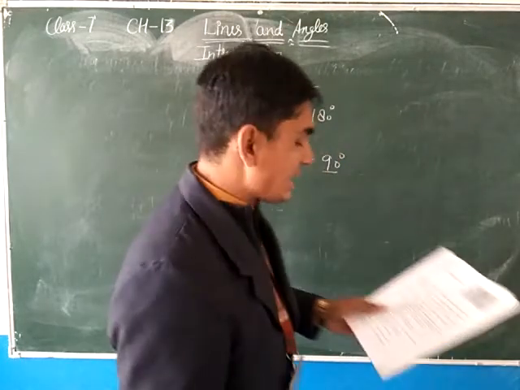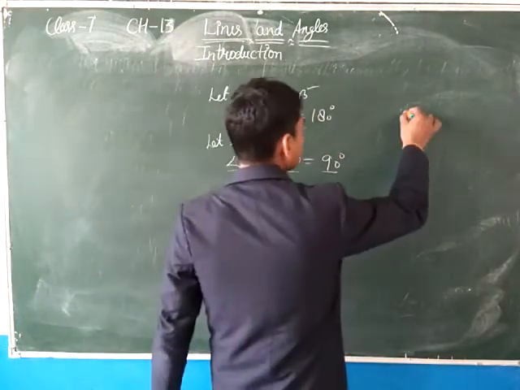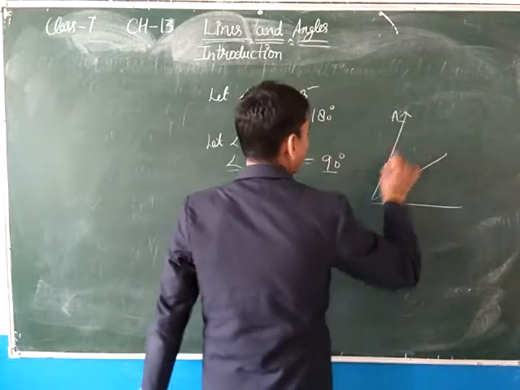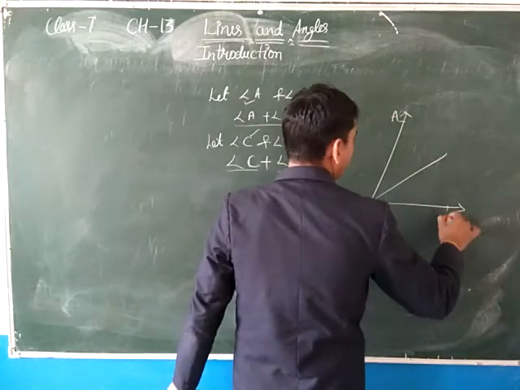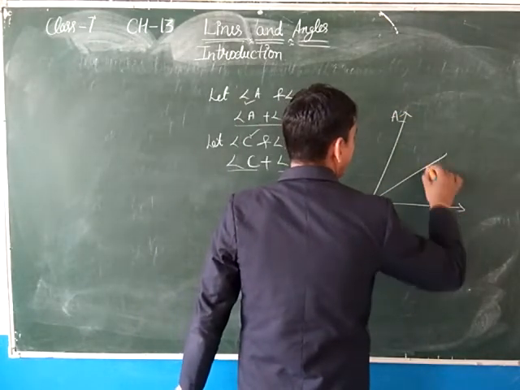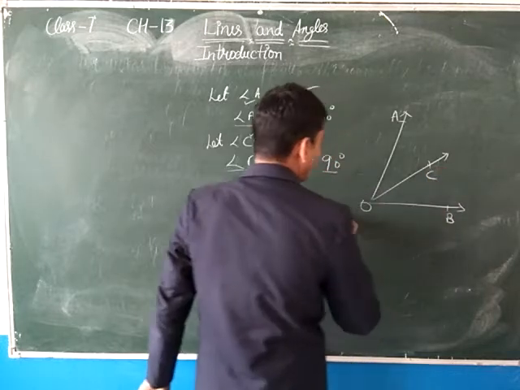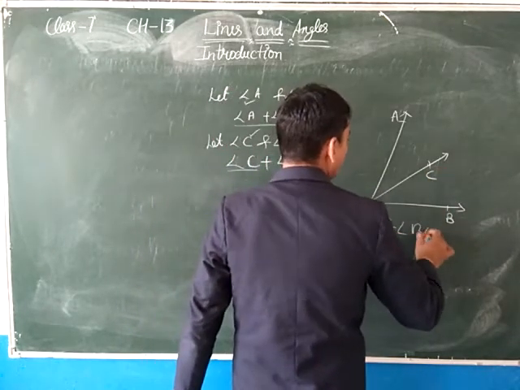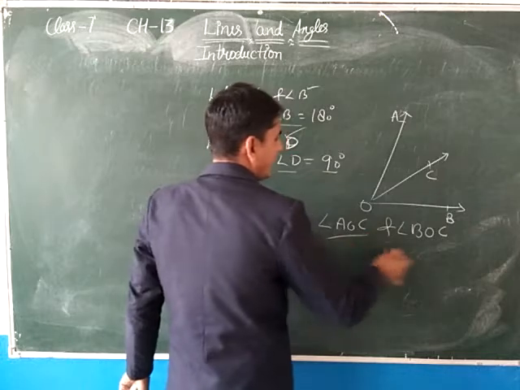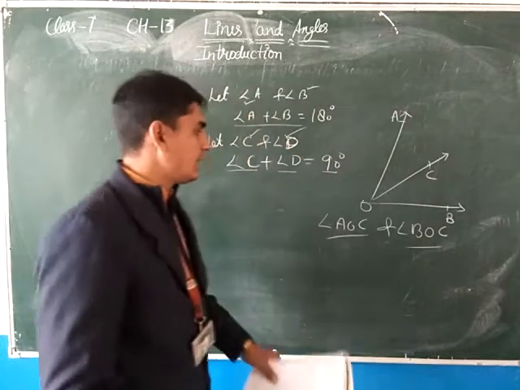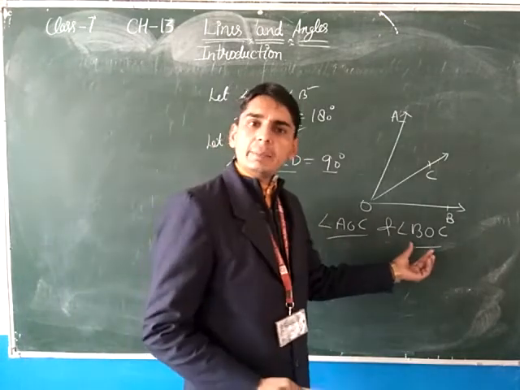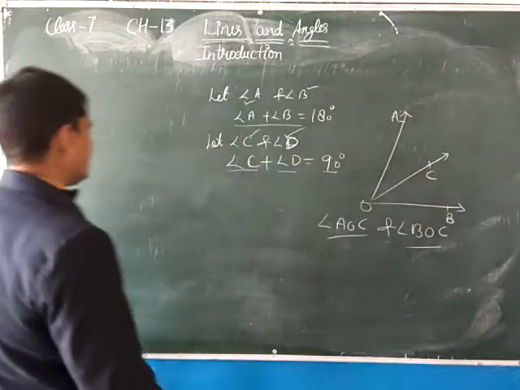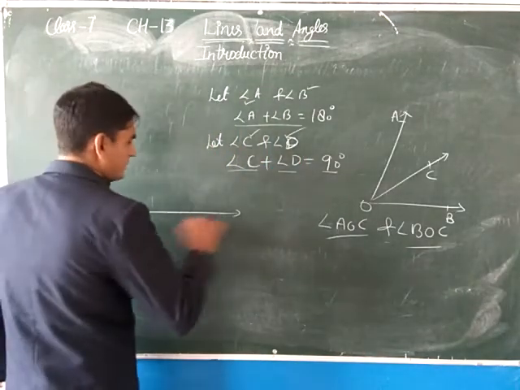Now next topic, adjacent angles. Adjacent angles means, suppose this is a point, O, B, and C. So angle AOC and angle BOC, they are adjacent angles. Clear beta? Now after this, linear pair of angles.